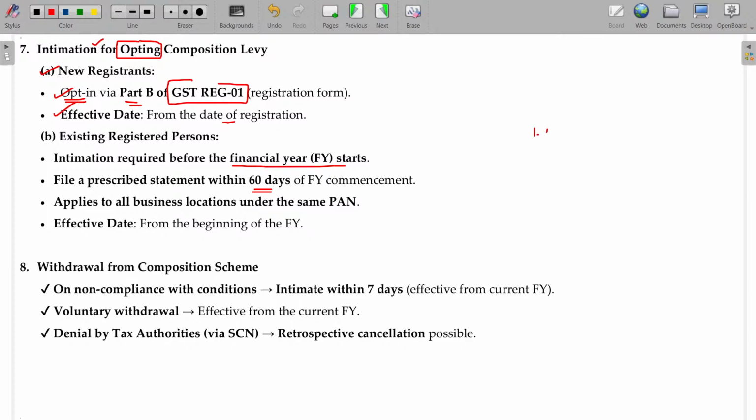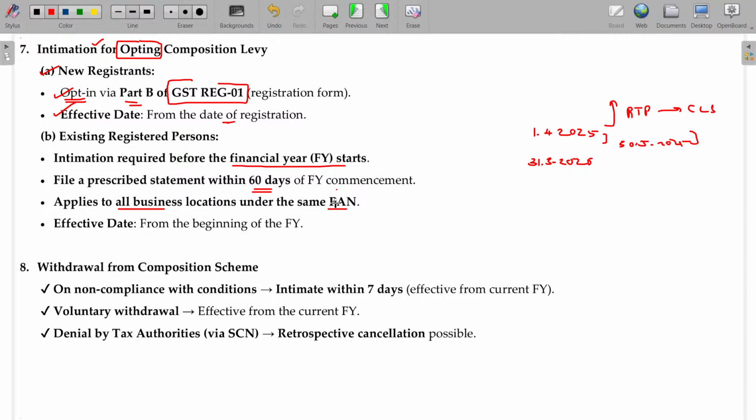For example, the financial year is 1/4/2025 to 31st March 2026. Before you commence on this date, you have to intimate that I want to move from regular tax payment to composition levy scheme. Okay, you have to intimate. Apart from that, you have to give a statement within 60 days from the commencement of the financial year, maybe April, May. Within May 30, 2025, you have to give a statement regarding this. Is that okay? Now, this applies to all business locations under the same PAN.